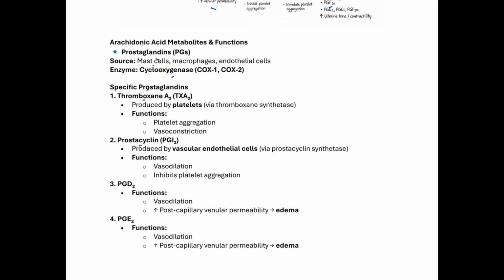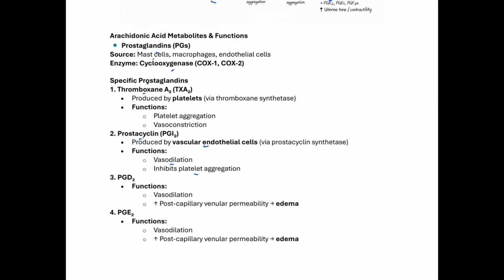We also have prostacyclin, which is PGI2, and that's also produced by the vascular endothelial cells via what we call prostacyclin synthetase. And like we mentioned earlier, the function of prostacyclin is opposite to thromboxane A2. So this will function by causing vasodilation and inhibits platelet aggregation.